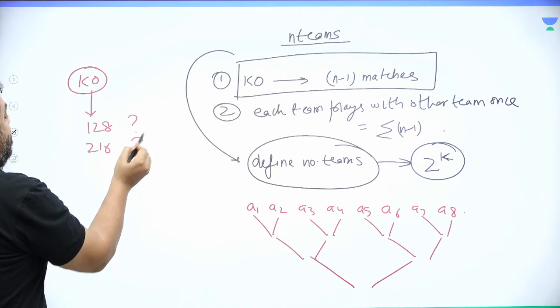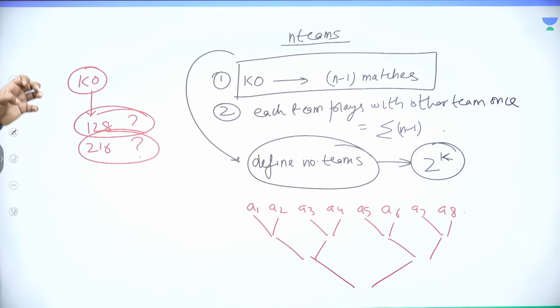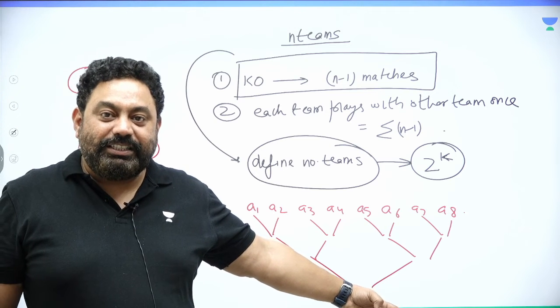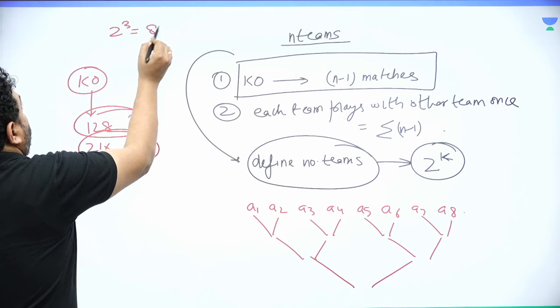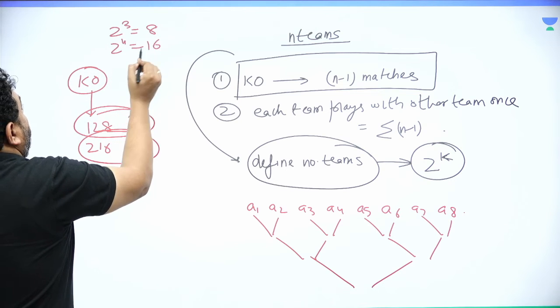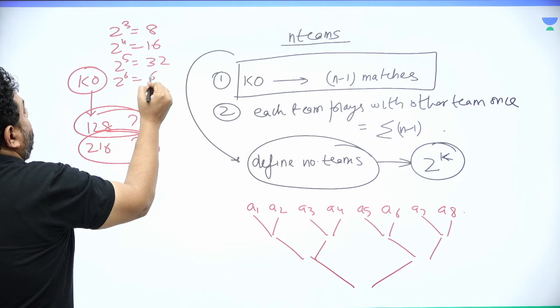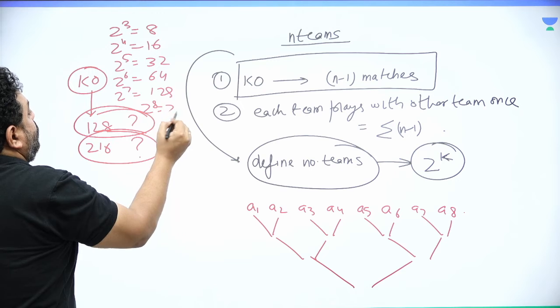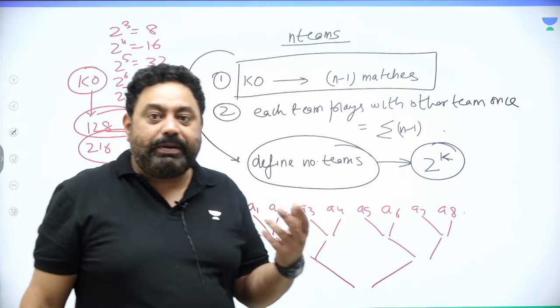Nobody understands it, because if it is a knockout tournament, it's very easy to filter towards the final match. Why? Because 2 to the power 3 is 8 and 2 to the power 4 is 16 and 2 to the power 5 is 32 and 2 to the power 6 is 64 and 2 to the power 7 is 128 and 2 to the power 8 is 256. So 128 and 256 happen to be 2 to the power k.